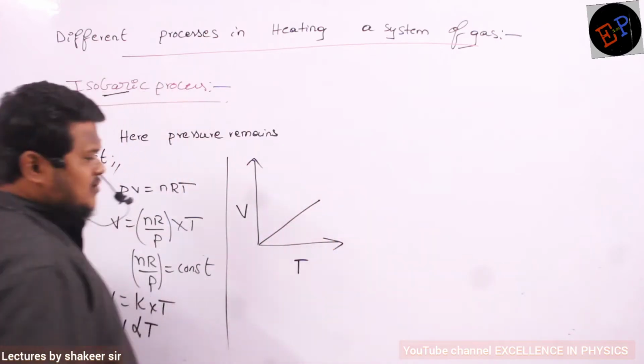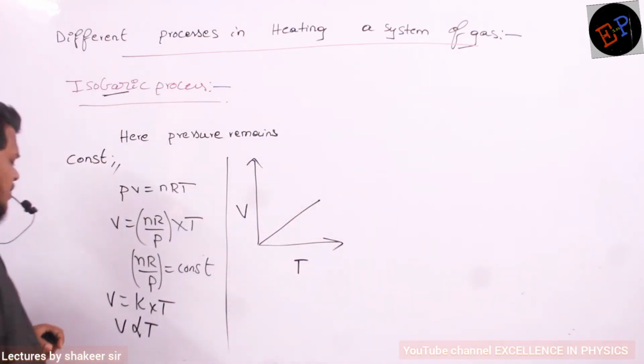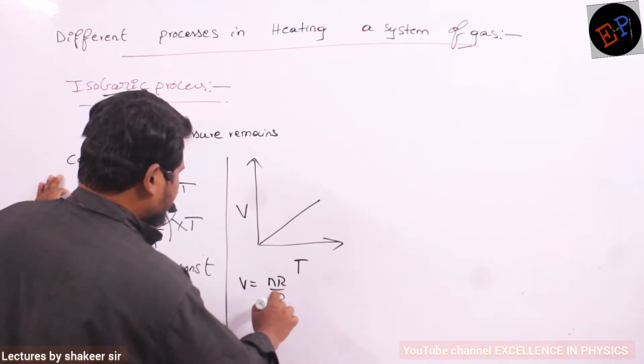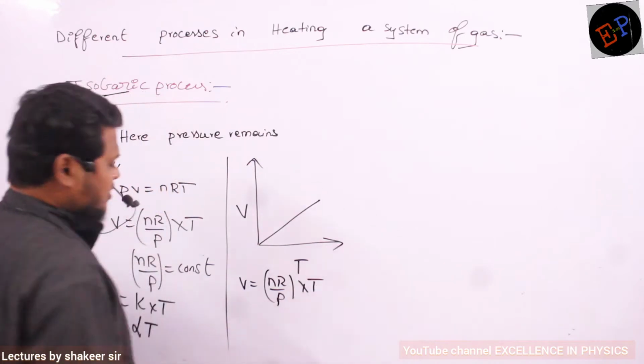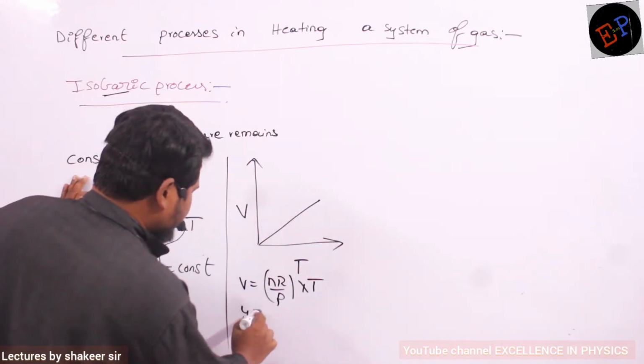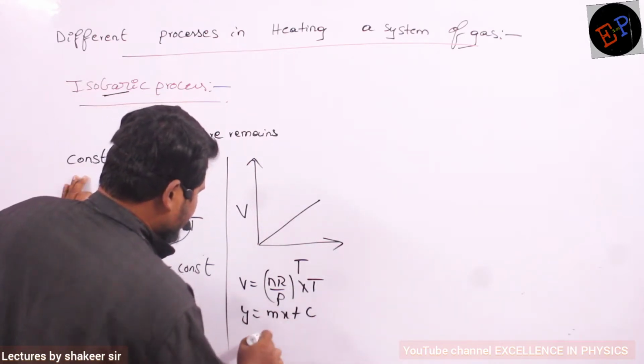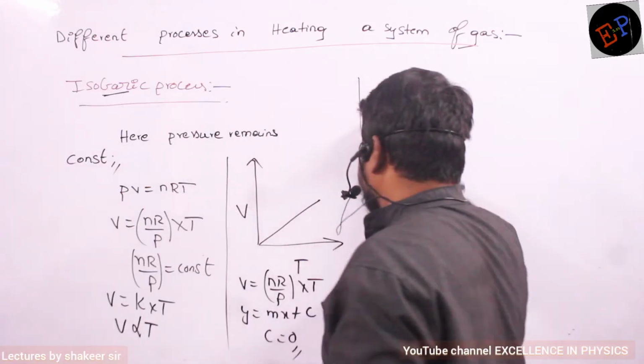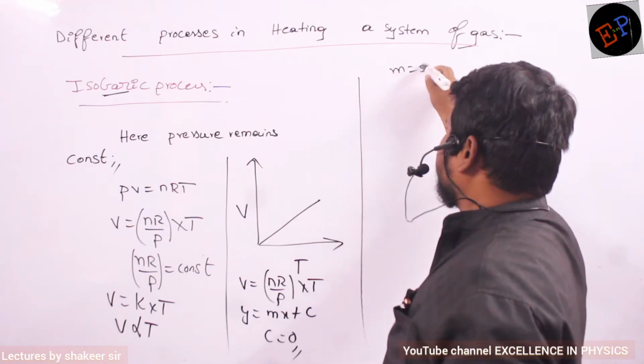So definitely this will be the graph. What is the reason? Because again you can compare this relation with the equation of a straight line. You can compare with y is equal to mx plus c. So c value is 0. So what is m here? m is nothing but the slope of the graph.